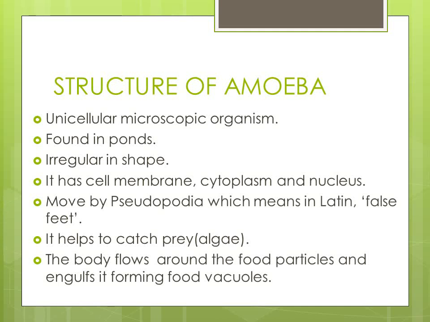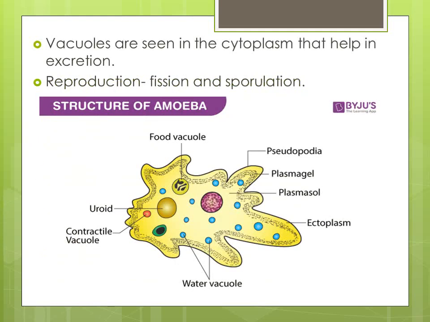With the help of the pseudopodia, they find food particles and engulf the food, and it is digested inside the food particle itself. Then vacuoles are present here. They help in excretion, and excess water is also collected by vacuoles and excreted out. The mode of reproduction is fission and sporulation. And these amoebas sometimes cause diseases in human beings.